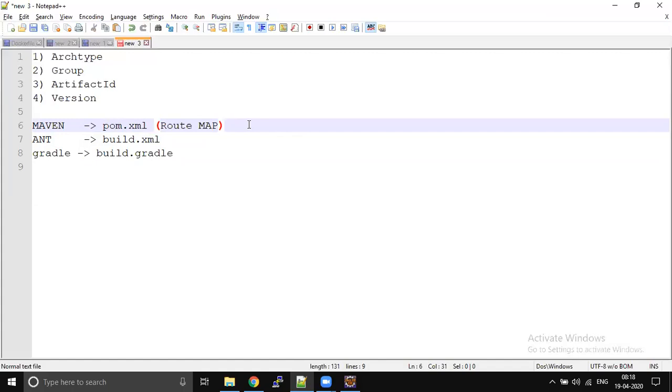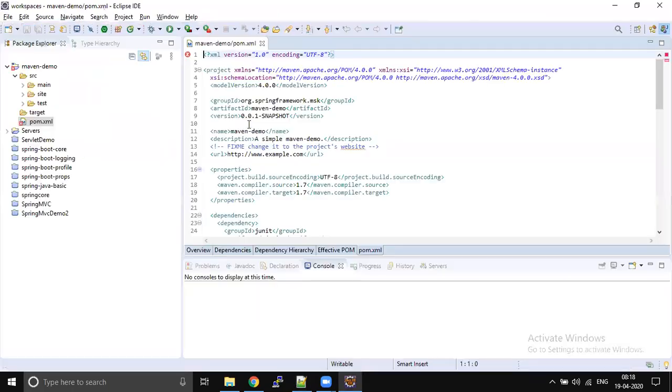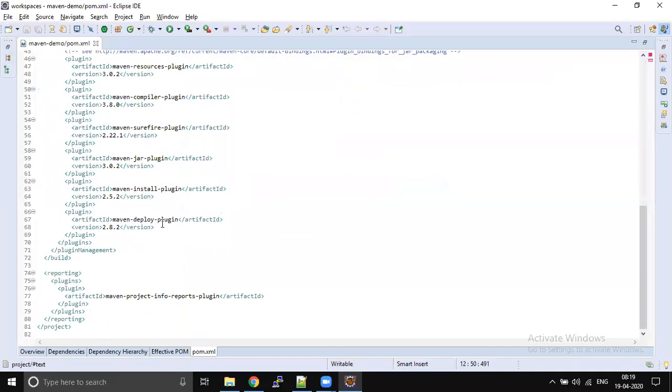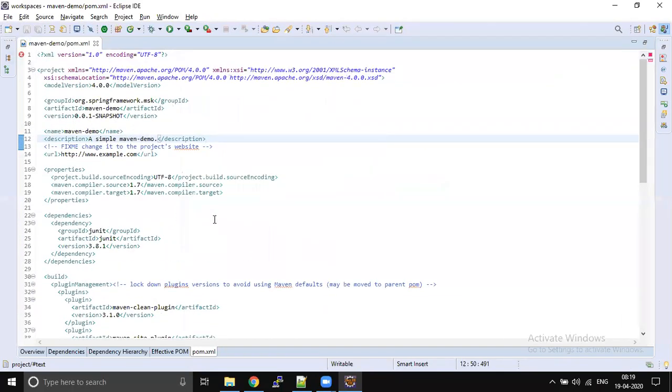If you want to, you can do a change, but it's a waste of time. What is the benefit we're going to get if we change the name of the XML configuration file from pom to something else? So that's why they don't do the changes. Okay. So for now, we can say it's going to be pom.xml file. We must understand each and every tag in this pom.xml file.